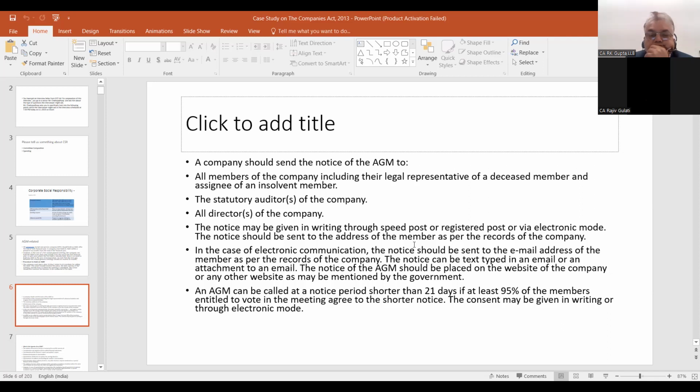Electronic media, the notice should be sent to the address of the member as per records of the company. In the case of electronic communication, the notice should be sent to the electronic email address of the members as per records of the company. The notice can be text typed in an email. All members means all shareholders, no? Yes, all shareholders. Basically, members means those whose name is registered in the register of members.